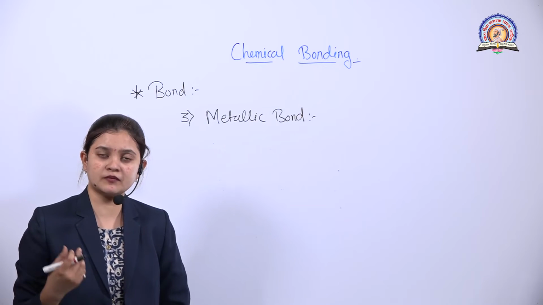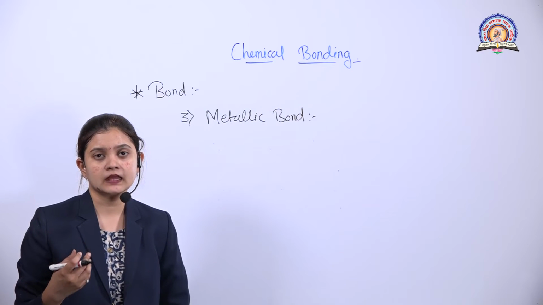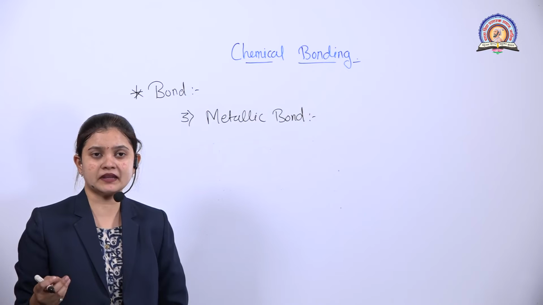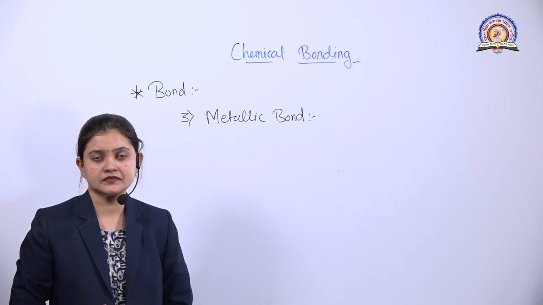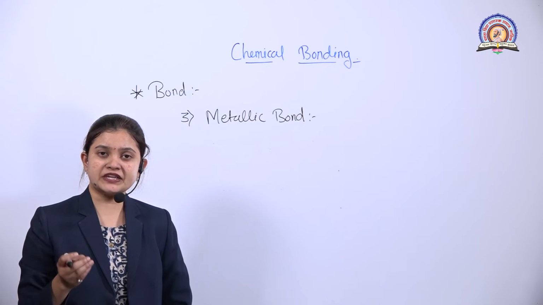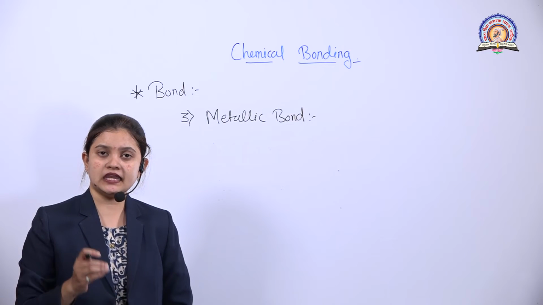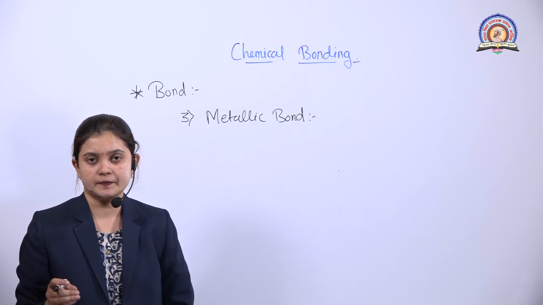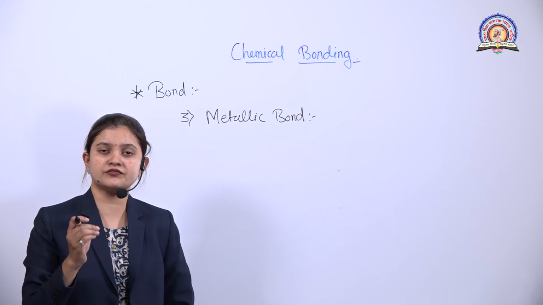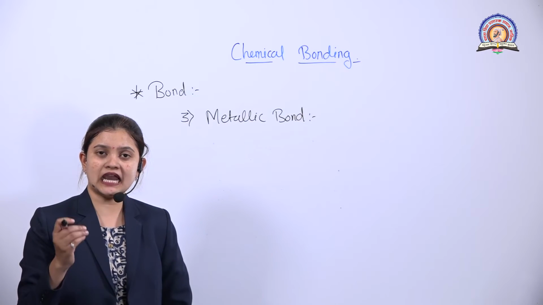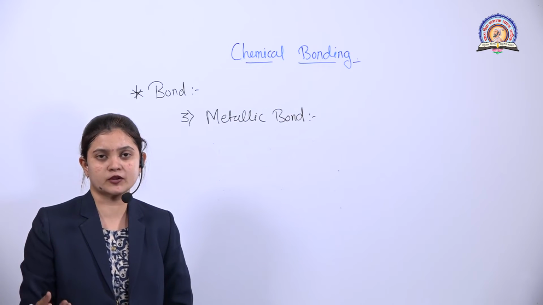The next is the covalent bond. In the covalent bond, there is a sharing of electrons. But for sharing electrons, the electronic configuration of all the metal atoms will be the same. So the special type of bond by which metals are bonded to each other is known as a metallic bond. In this metallic bond, the unpaired electron goes into the orbitals of another metal having the same orbit.